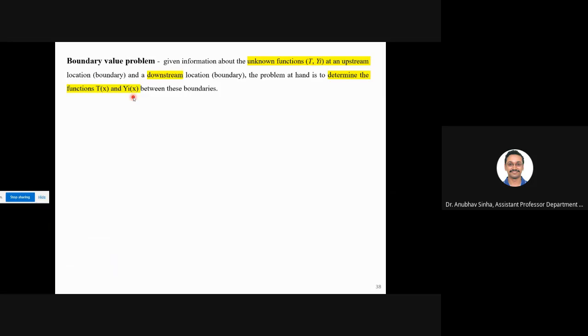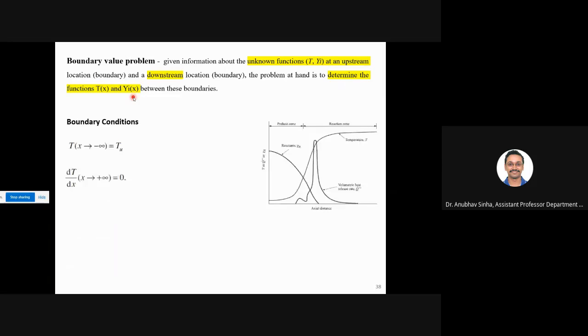Now how do we define the boundary condition? We'll say that for x equal to minus infinity, in the computational domain we will not go to minus infinity, but from a theoretical point of view. For example, this is your temperature. If you extend it back, it will go to the unburnt temperature, T_u, which in most cases we take as room temperature, so this is 300 Kelvin.